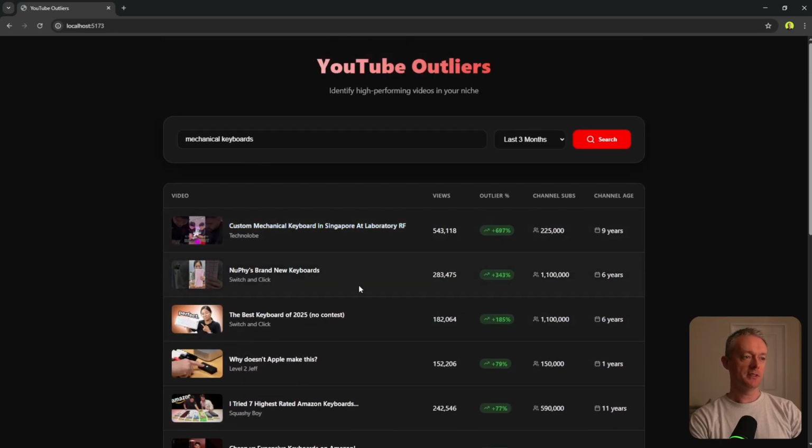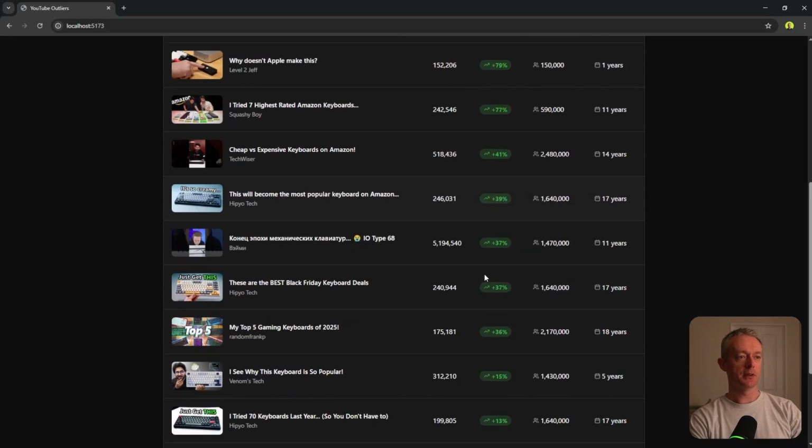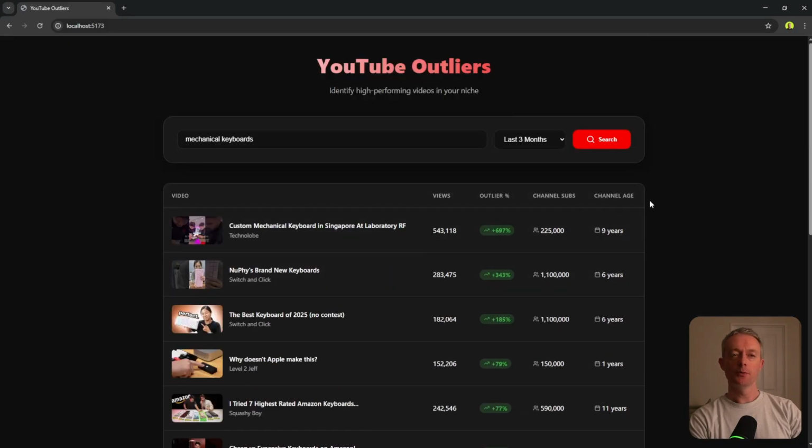There's a few other features that I want to add to this as well. So I want to be able to sort by all of these different things, so it's not just kind of default sorting for me. I want to be able to export this out to like a Google Sheet as well. But we're off to a good start. We've got the link to the video as well.